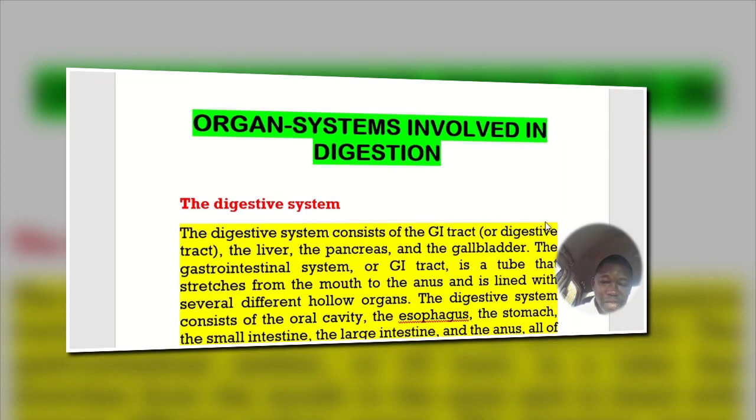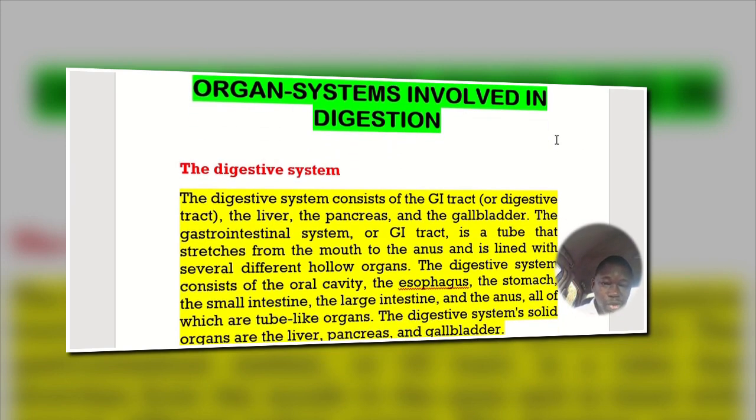GI means gastrointestinal tract, so anywhere in this topic you see the GI tract, we are referring to the gastrointestinal tract. Apart from that, it also consists of the liver, the pancreas, and the gallbladder.